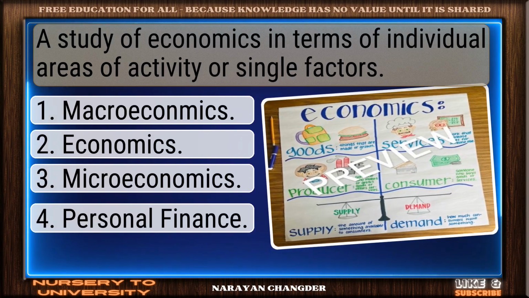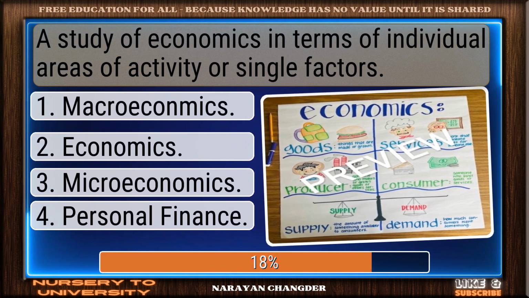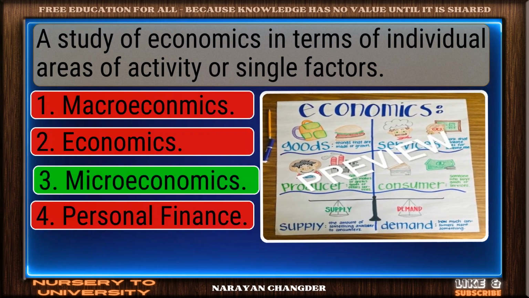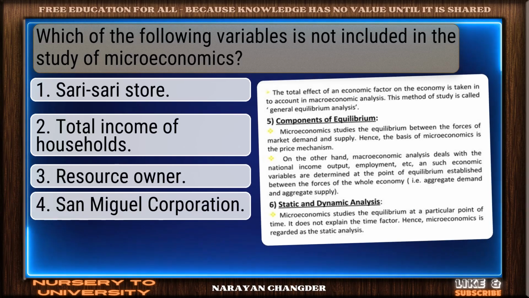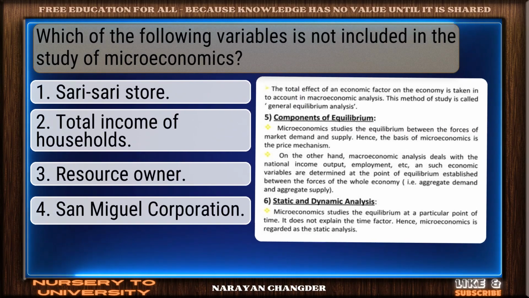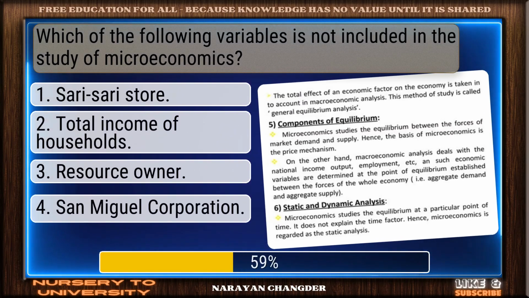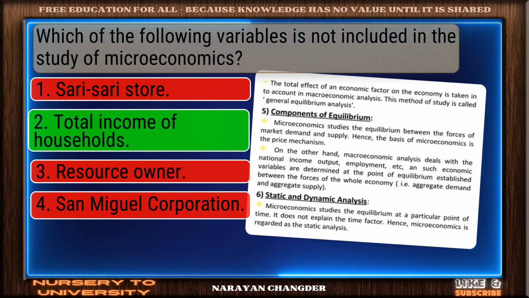A study of economics in terms of individual areas of activity or single factors. Valid point. Microeconomics is true. Which of the following variables is not included in the study of microeconomics? Excellent. Total income of households is a brilliant choice.